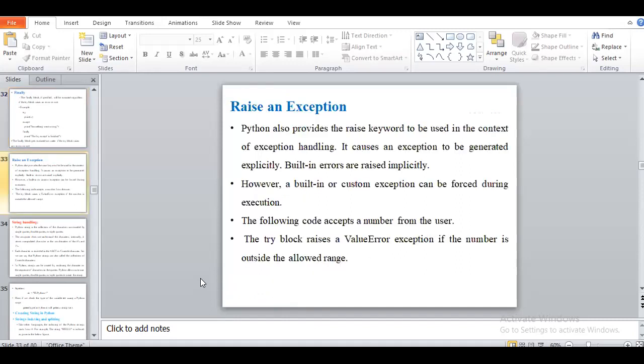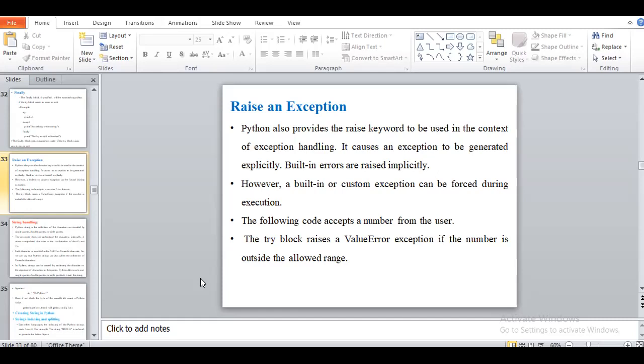Next we are having raise an exception. In raise an exception, Python also provides the raise keyword to be used in the context of exception handling.